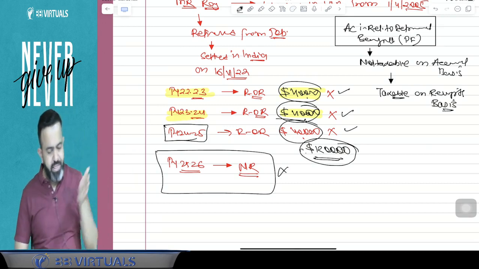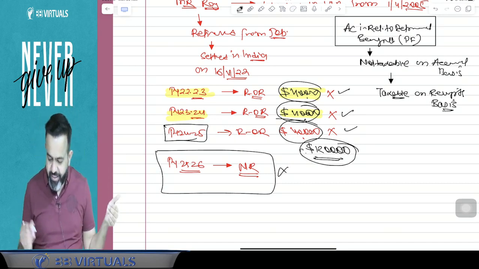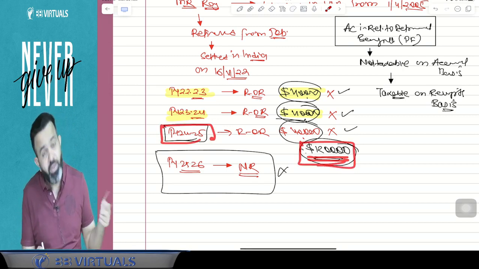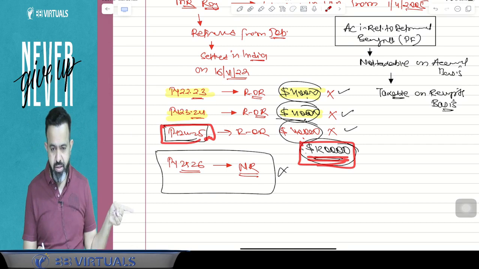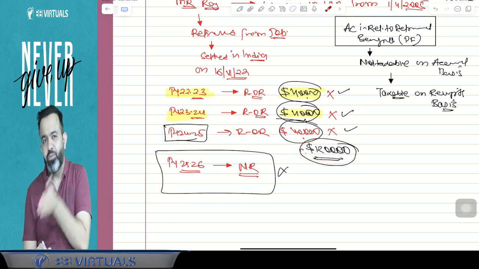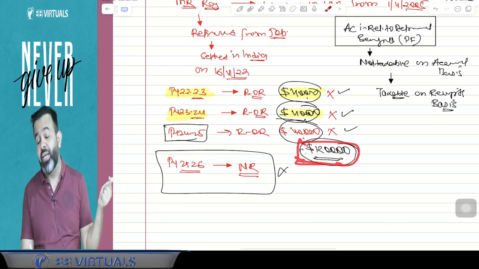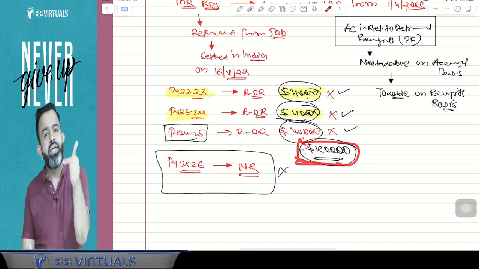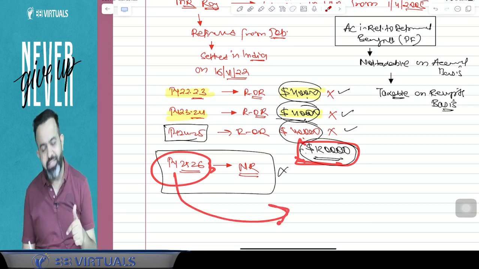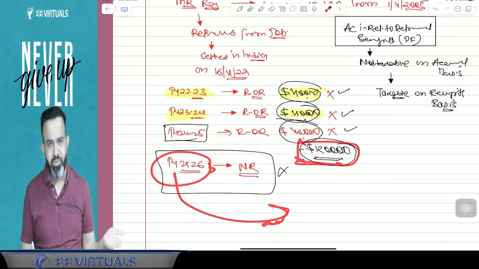Means in the last year, when he became a non-resident, obviously this year he will not pay the taxes or file the return. But this $1,20,000 is going to be taxable in the previous year 24-25, that is the last year. But sir, on this particular income, till what time does he have to pay the tax? So guys, he has to pay the taxes on $1,20,000 up to the due date of return filing of previous year 25-26. And the 25-26 return filing due date will be 31st July 2026 or 31st October 2026.